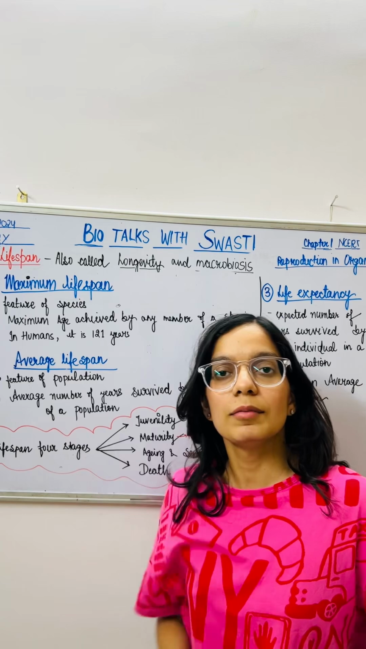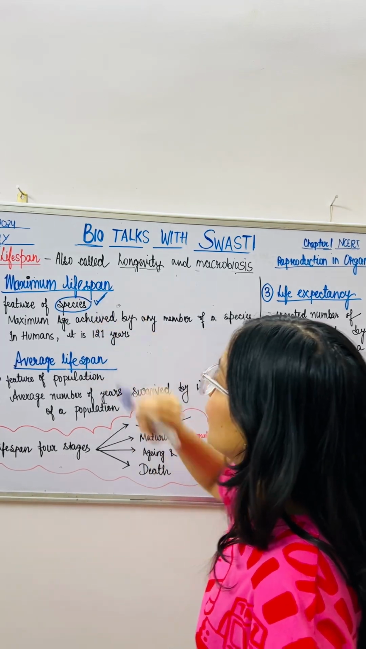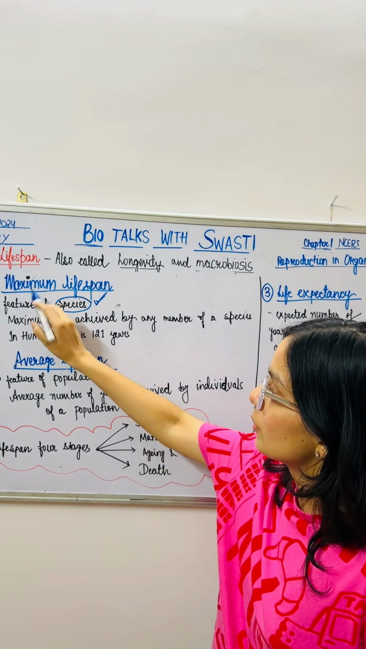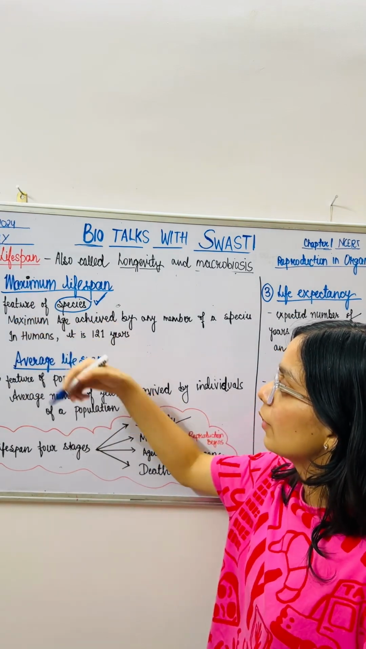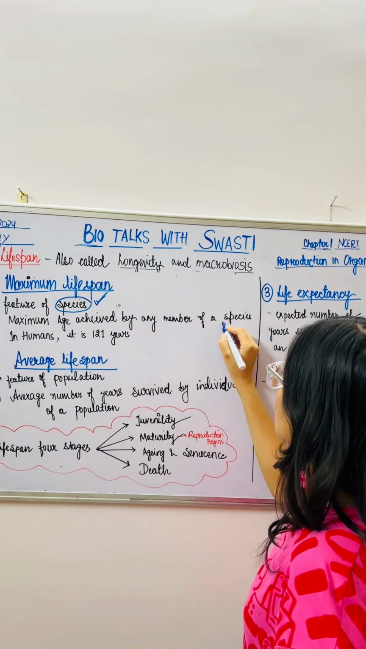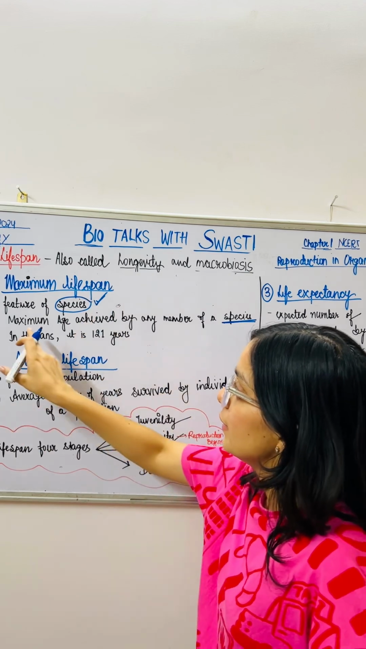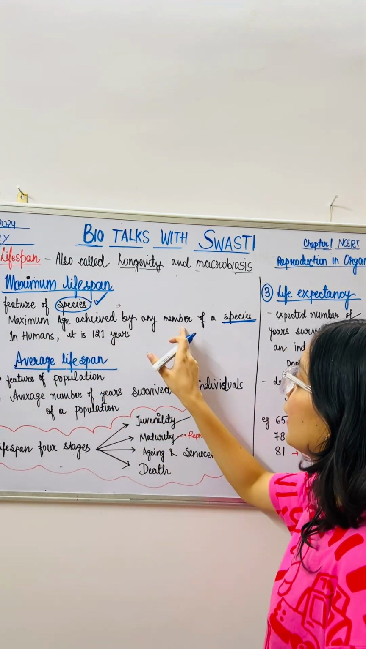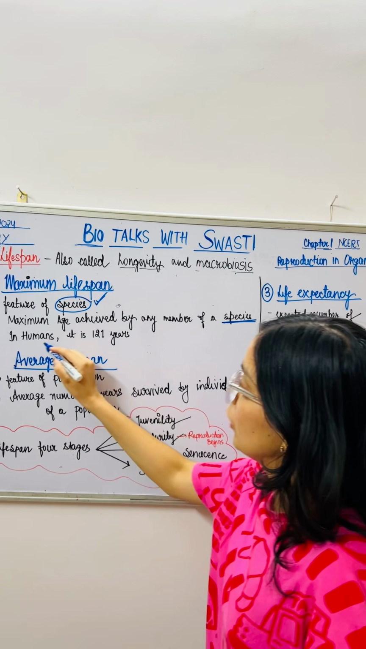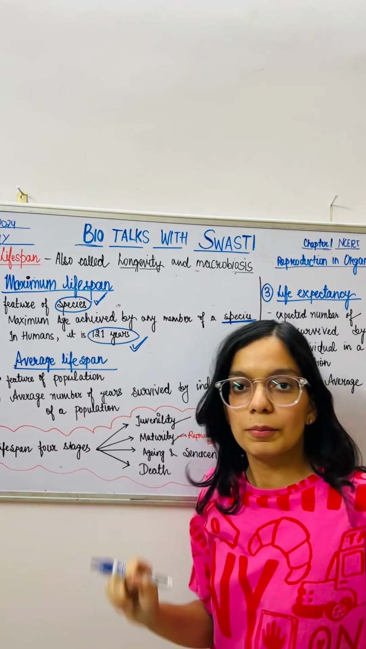Now the maximum lifespan is a feature of species. Now this is very important. Maximum lifespan is a feature of species, and what is that? Maximum age achieved by any member of a species. So maximum lifespan is the maximum age achieved by any member of a species. So in humans it is 121 years. I hope you got the point.